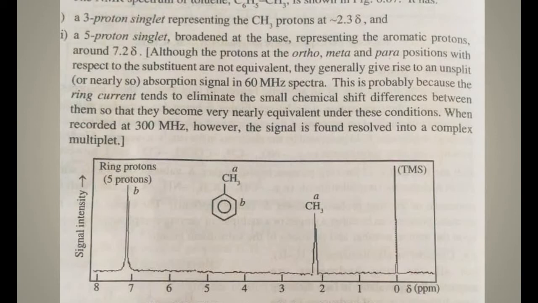No multiplicity is generally observed, especially at a low magnetic field. At a higher magnetic field of 300 megahertz, a complex multiplet can be observed at 7.2 delta, corresponding to the ortho, meta and para hydrogens. Otherwise, we see a broad singlet around 7.2 for 5 protons.